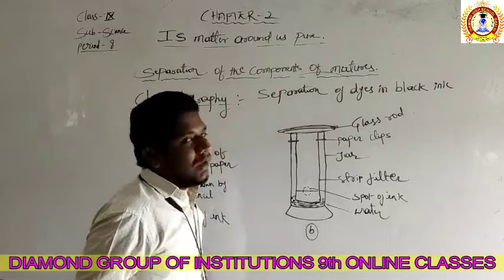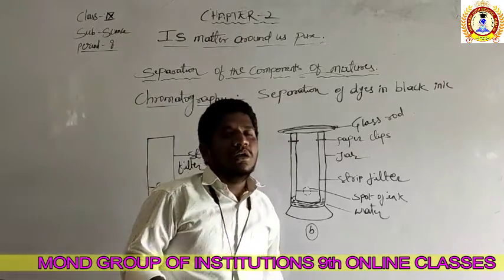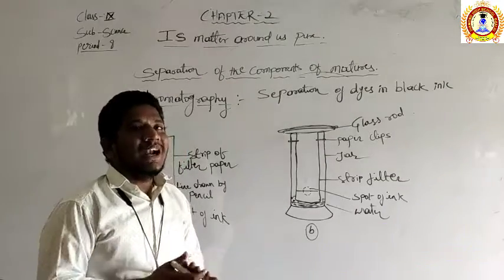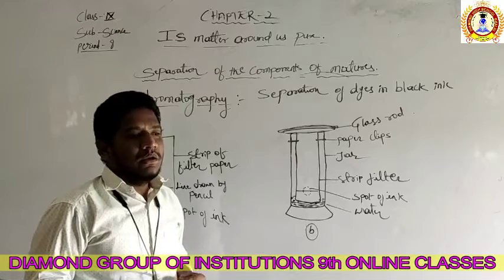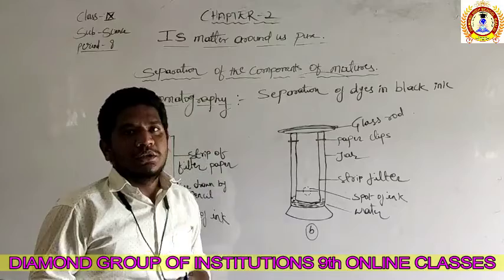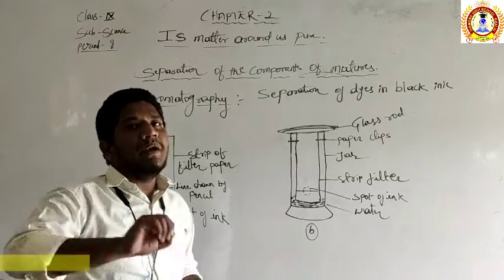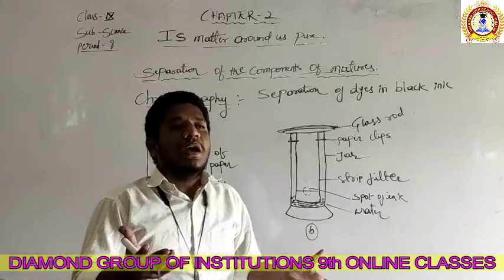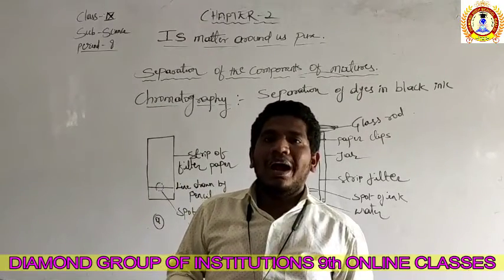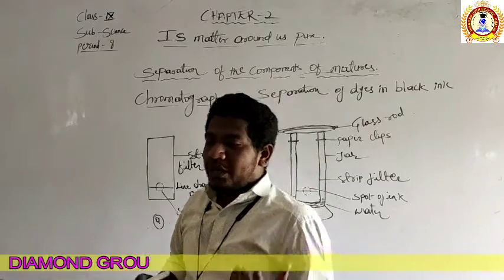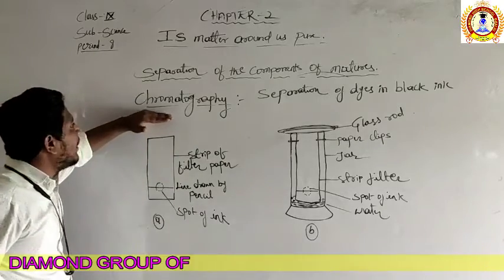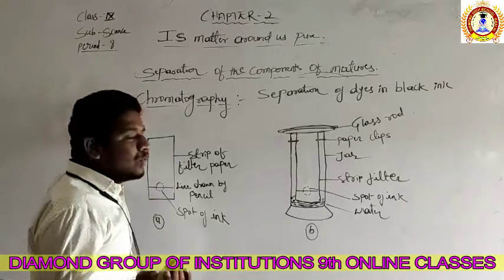For example, in some conditions, for marketing purposes, people will add some artificial colors to the ingredients. Actually they do not look that bright compared to their natural color, so they add some pigments to enhance the color and the attractiveness of some of the ingredients. We can even remove those artificial colorings from the natural colors by using the method of chromatography. How is it done?